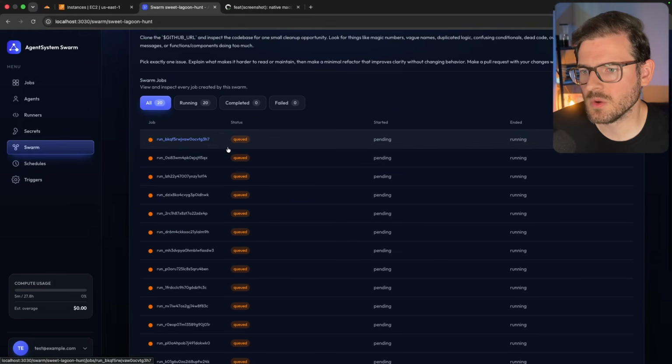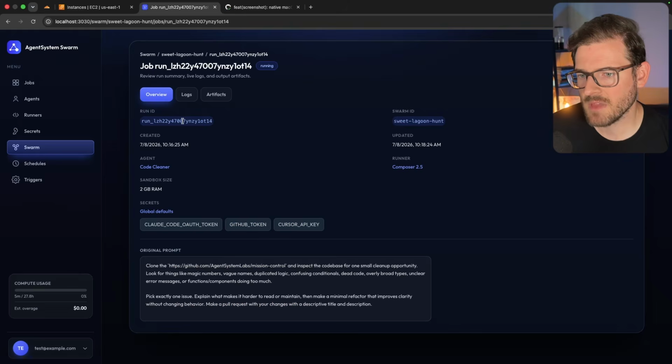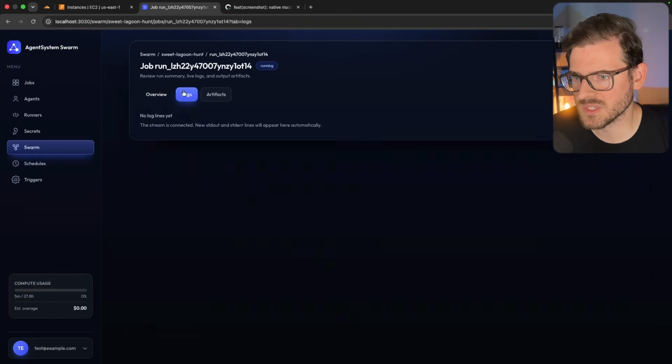Now, you might think that all these jobs will kind of step on each other's toes, and I will state that I have a built-in shared memory system. So I basically inject a system prompt into whatever the agent harness is, and I tell it, hey, before you actually do the work on mission control, I want you to go off and try to claim the work. So I don't want 3 or 4 of the exact same tasks trying to fix the exact same code. I'd rather them be self-aware of what's going on and self-coordinate so that there's no overlap in terms of the work. So this one's actually running off right now.